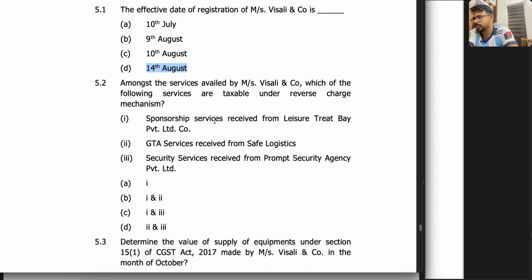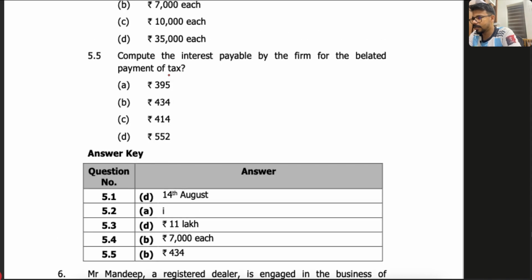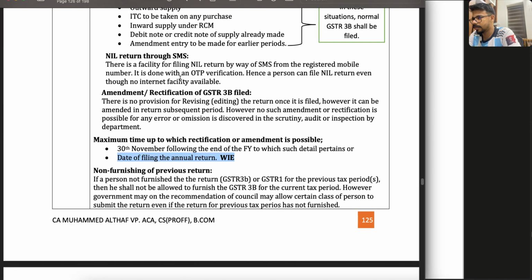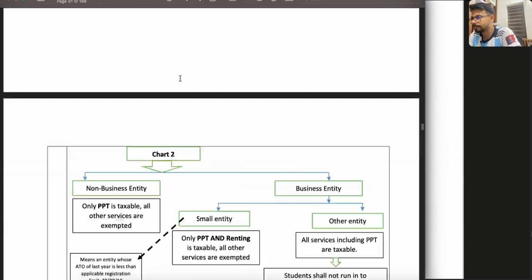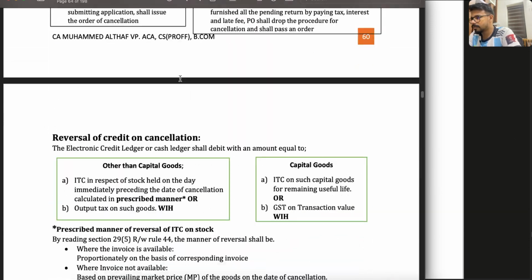Second question, among the services availed by Mrs. Vaishal and Company, which of the following services are taxable under reverse charge? Sponsorship services, GTA services, and security services from Prompt Security Agency Private Limited. So tell me, buddies, which of these are covered under RCM. Okay, so take the RCM theory. Let's do it one by one.